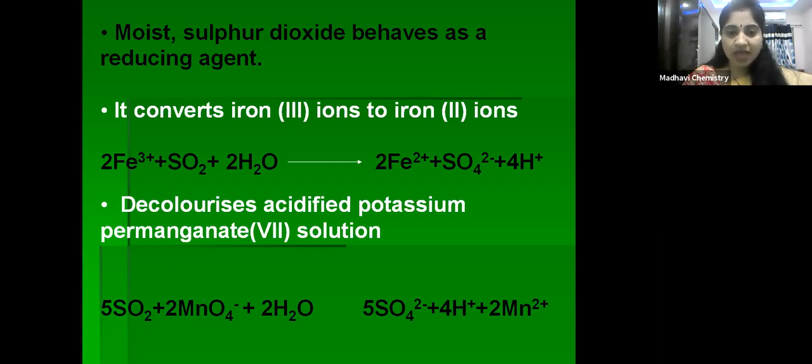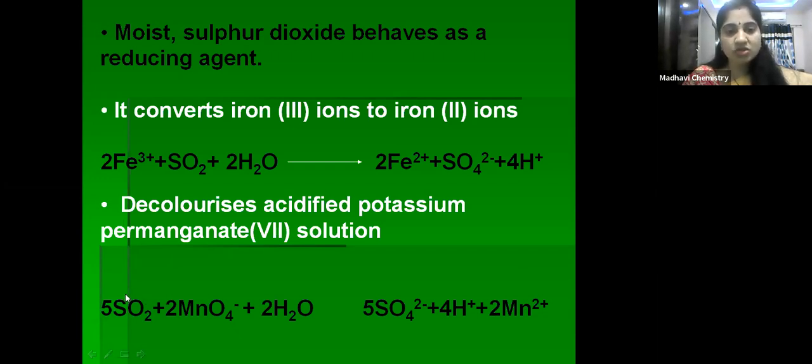Potassium permanganate has a purple color, so it decolorizes and converts MnO4- to Mn2+. In MnO4-, what is the oxidation state of manganese? That is +7. It converts into +2, Mn2+. So +7 to +2 is a decrease in oxidation number. That's why sulfur dioxide is a reducing agent.